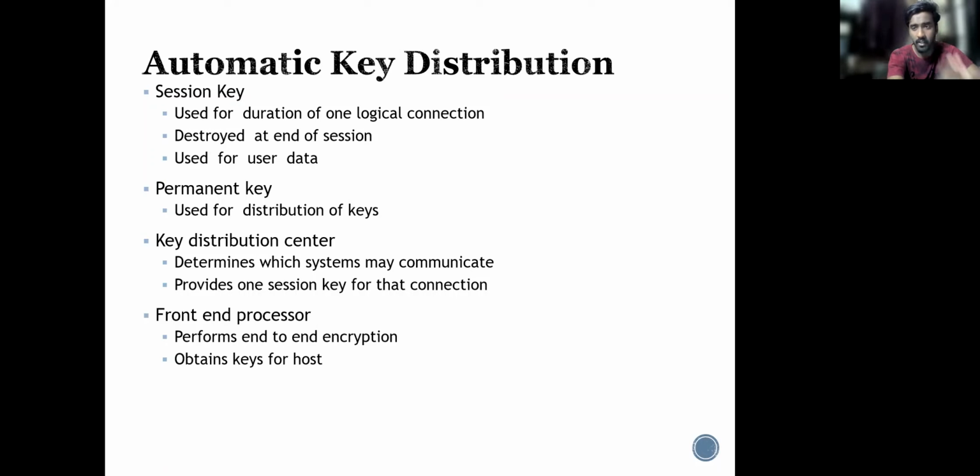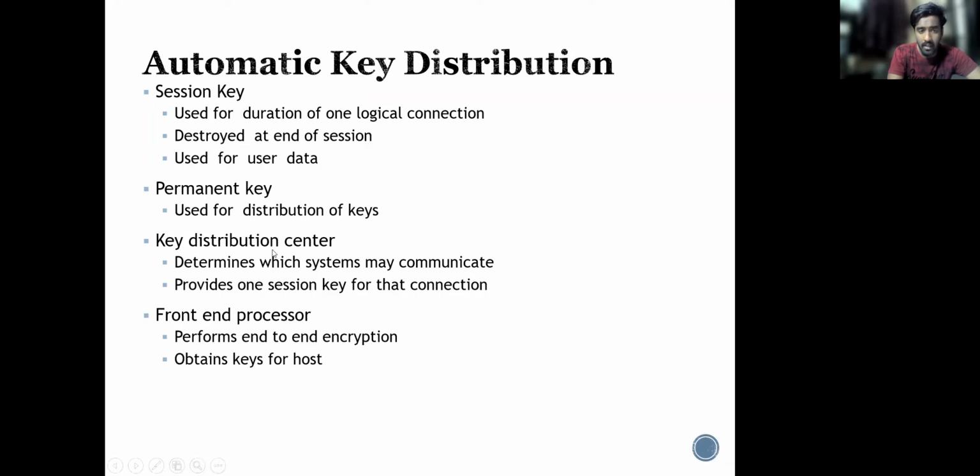What is a session key used for? A session key is used only for one logical connection. As we all know, it is destroyed at the end of the session, and it is used for user data itself. And what is a permanent key? The permanent key is used for distribution of all the session keys.